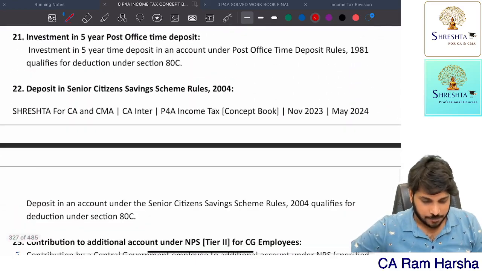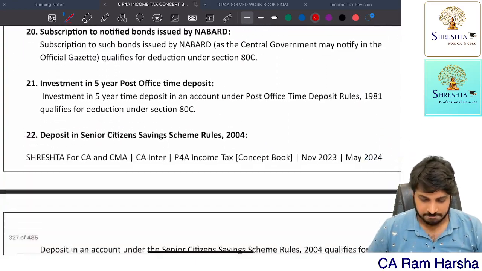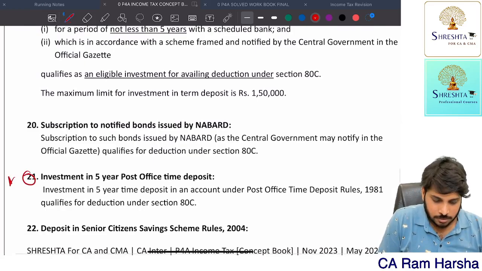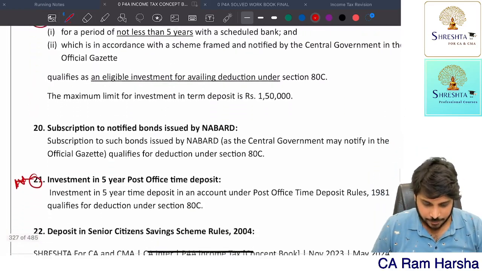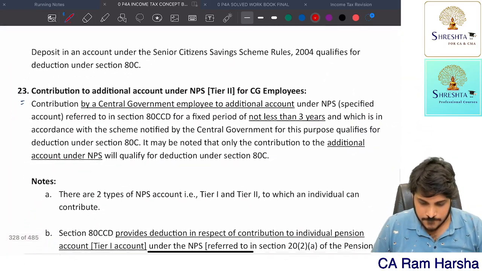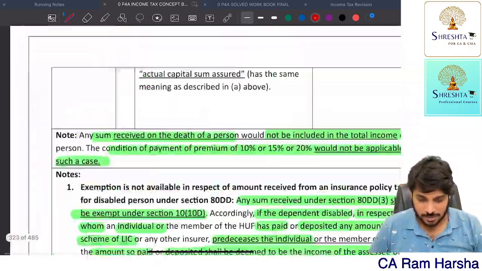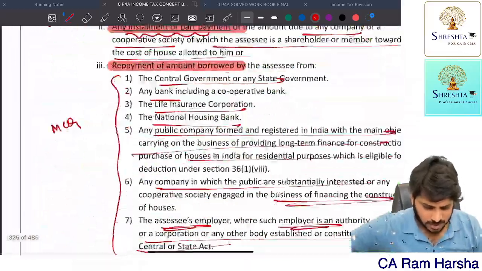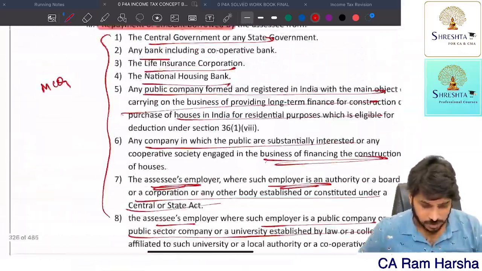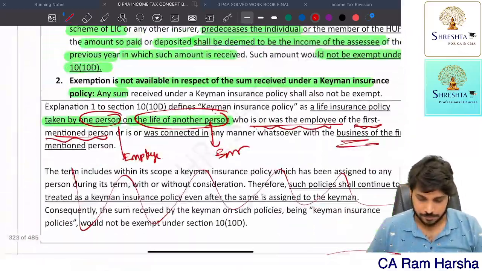Just a minute, we will see. 19, 20, 23. 20 and 21 are that. Just a minute. 21, 19, 21, 23.